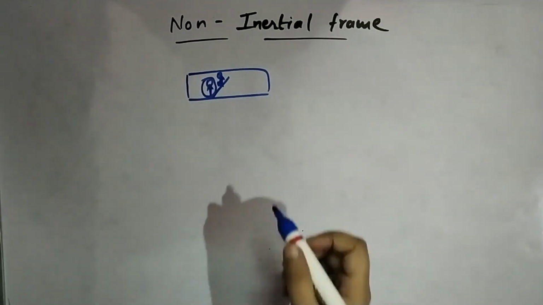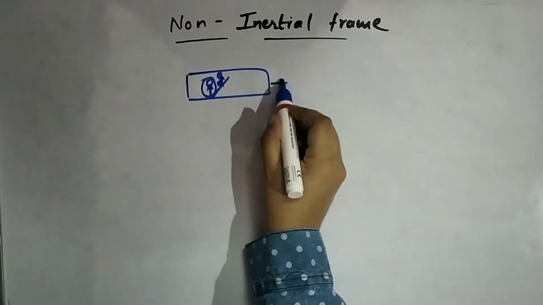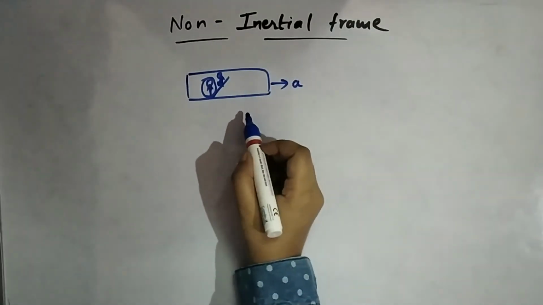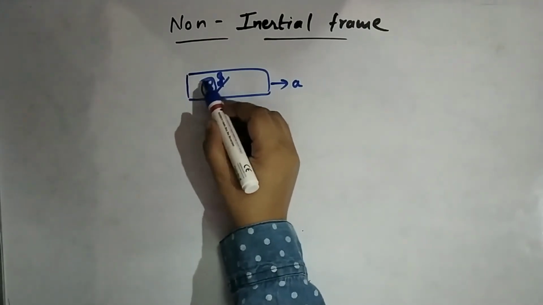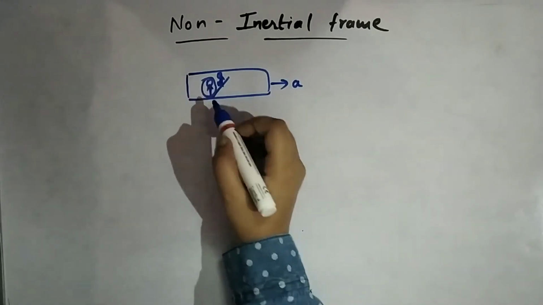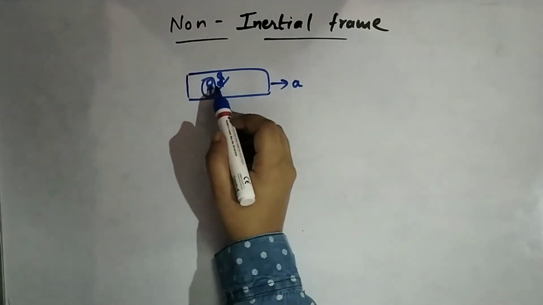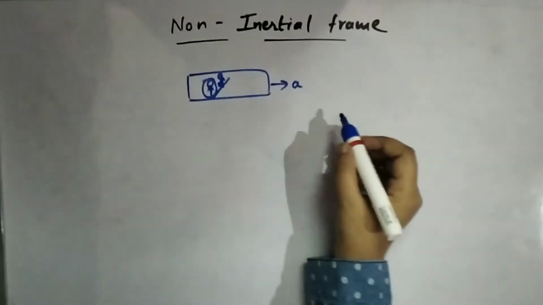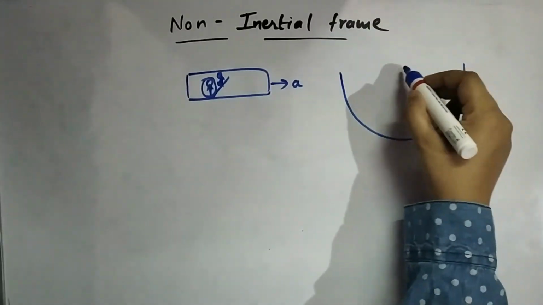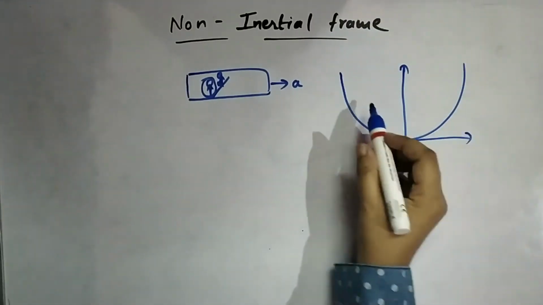Now since the car is moving with acceleration a and they both are sitting inside it, he will not observe any motion in this man. All right, so how do we write the equations for such a thing? Or we can say, like in our case as well, we can directly write that, right?